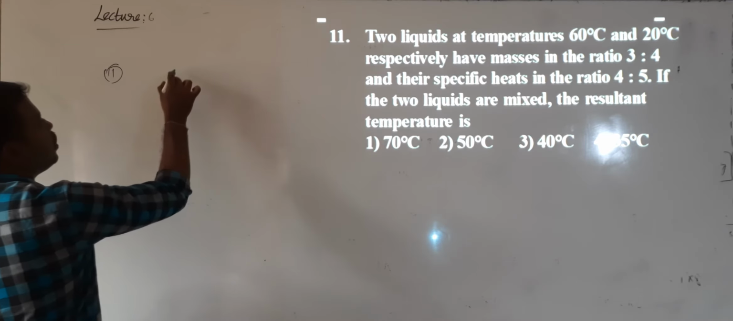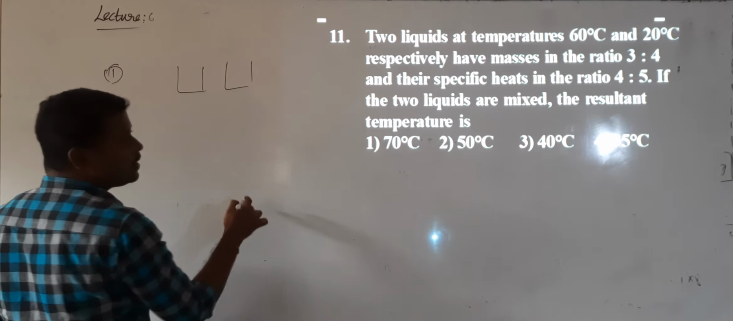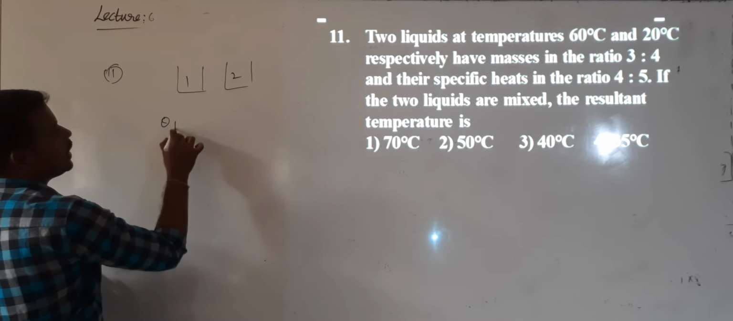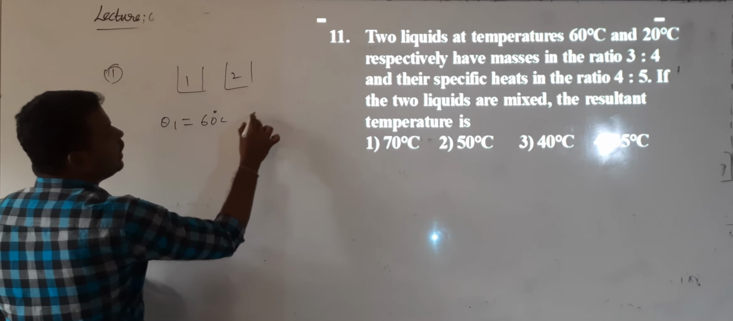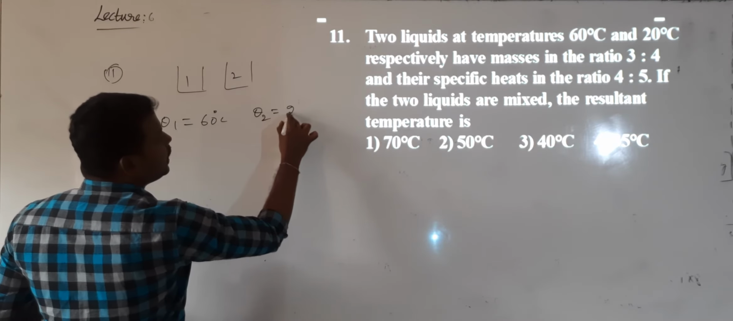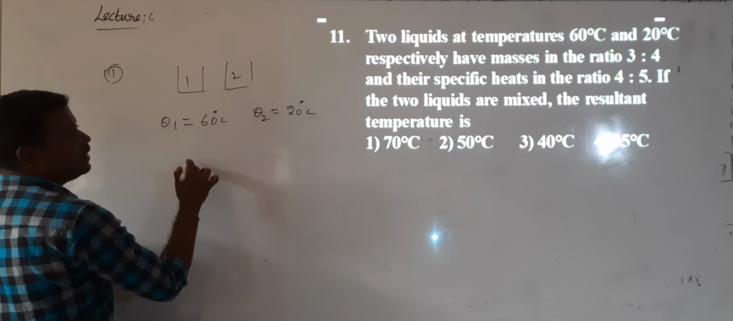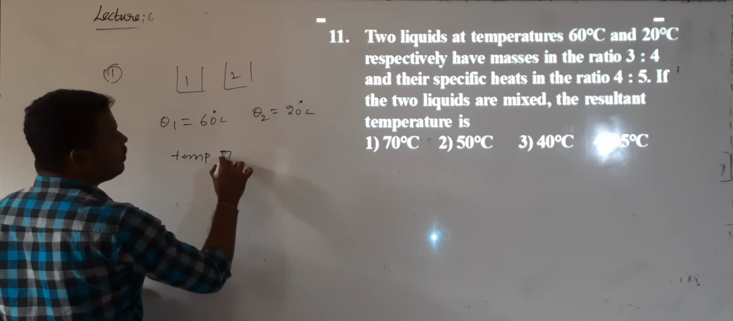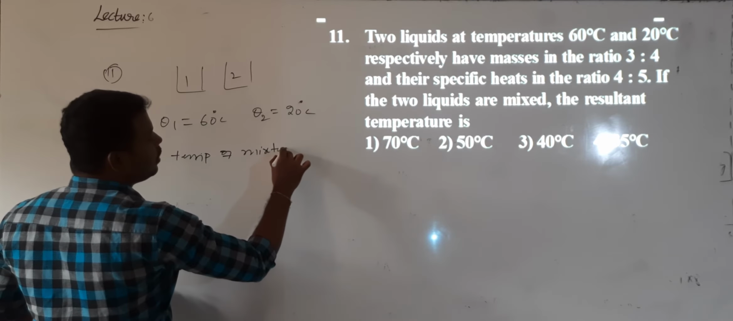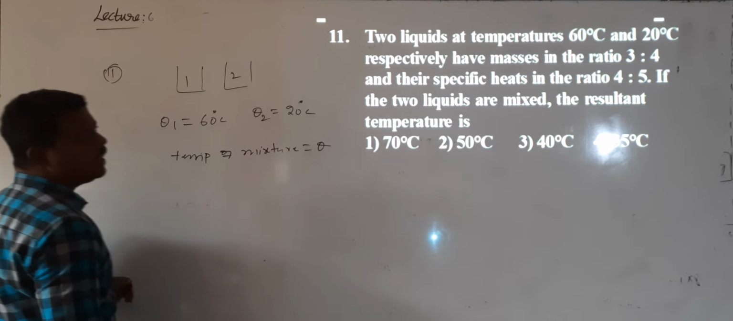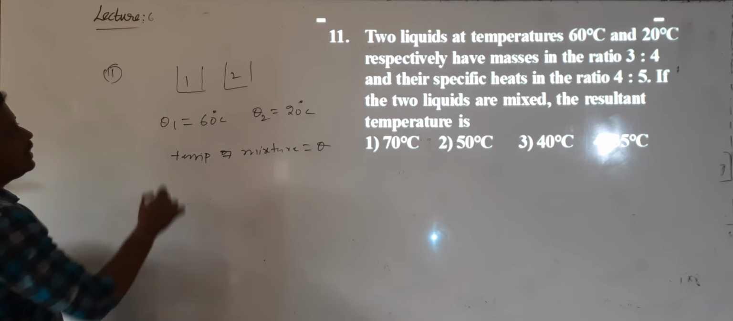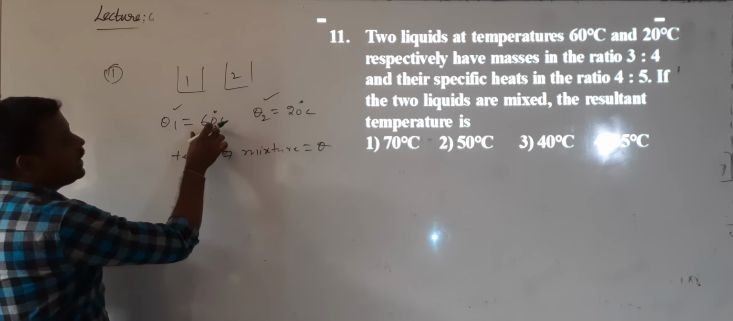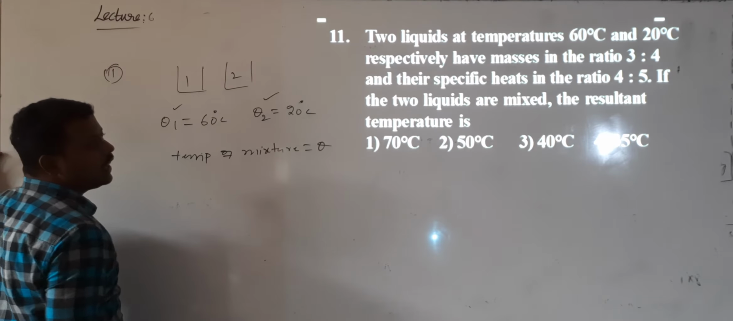Mixing means immediately you need to remember the principle of method of mixtures. This is the first liquid and this is the second liquid. First liquid temperature I call theta 1, 60 degrees, and second liquid temperature I call theta 2, 20 degrees. After mixing, the final temperature I call the temperature of the mixture, which is theta. Now what happened? Theta 1, the first liquid is at high temperature. When you mix both, the first liquid loses heat and the second liquid gains heat.